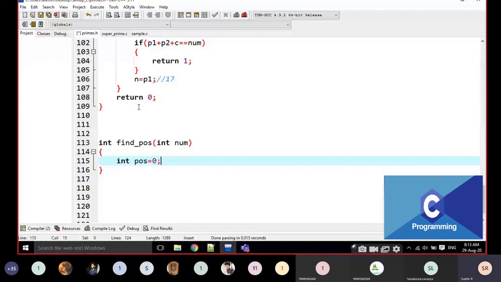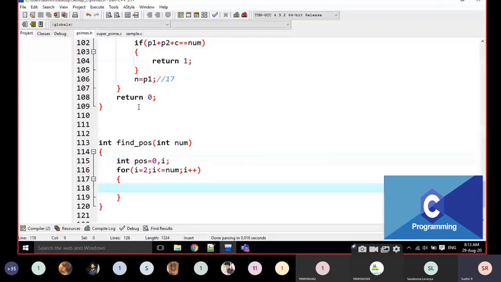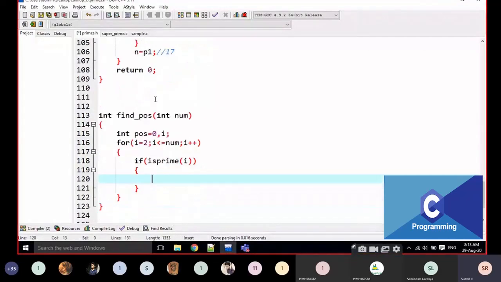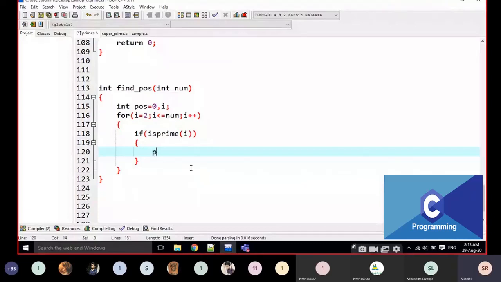I am going to start at 2 up to that number. I am going to check if is_prime of i. If it is prime, I am going to increment position plus plus. That's it.